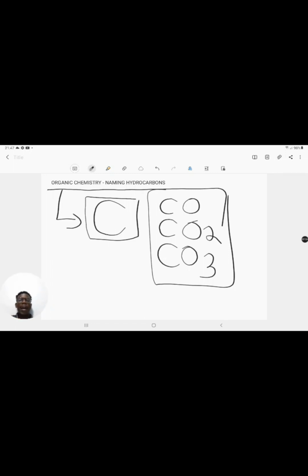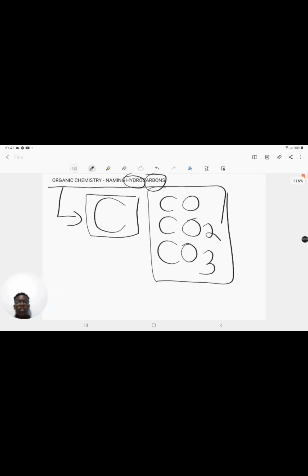Now, what are hydrocarbons? Well, hydrocarbons are compounds in organic chemistry that are made up of just hydrogen, that's why you have hydro in there, and carbon. So they are compounds that are made up of hydrogen and carbon atoms. For instance, you can have CH4, which is a hydrocarbon.